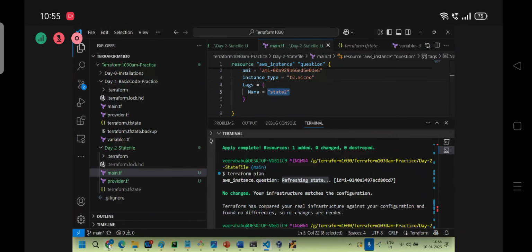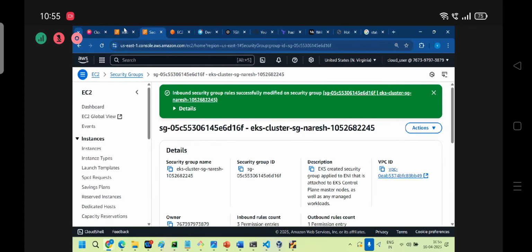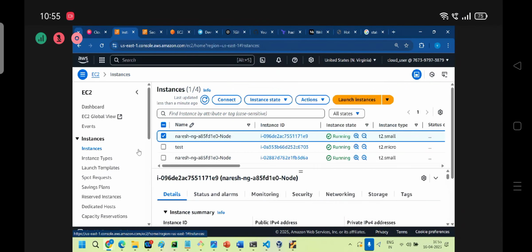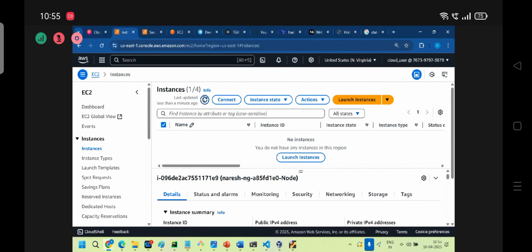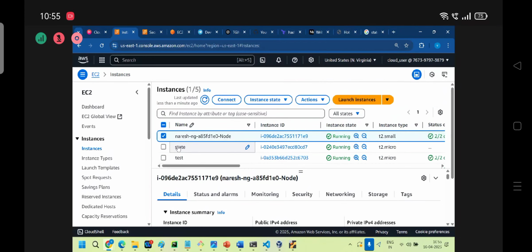What about the current state? Only state. Desired state and current state are not the same now. When will the state change to state 2? When you apply. Okay. Who will give the permission? Yes, you can go ahead.